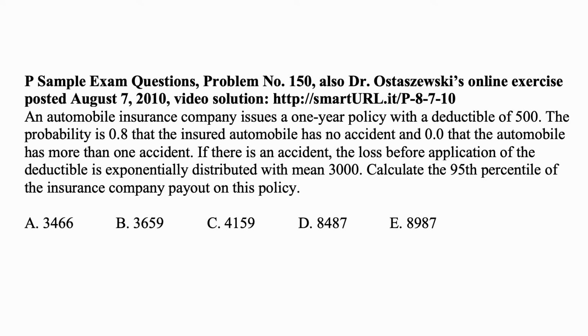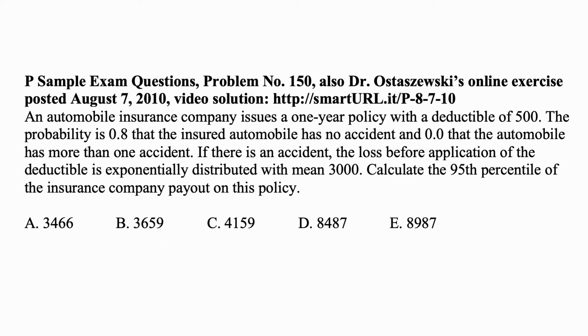Here's a problem for today for exam P on probability. An automobile insurance company issues a one-year policy with a deductible of $500. The probability is 0.8 that the insured automobile has no accident and 0 that the automobile has more than one accident. If there is an accident, the loss before application of the deductible is exponentially distributed with mean 3,000. Calculate the 95th percentile of the insurance company payout on this policy.